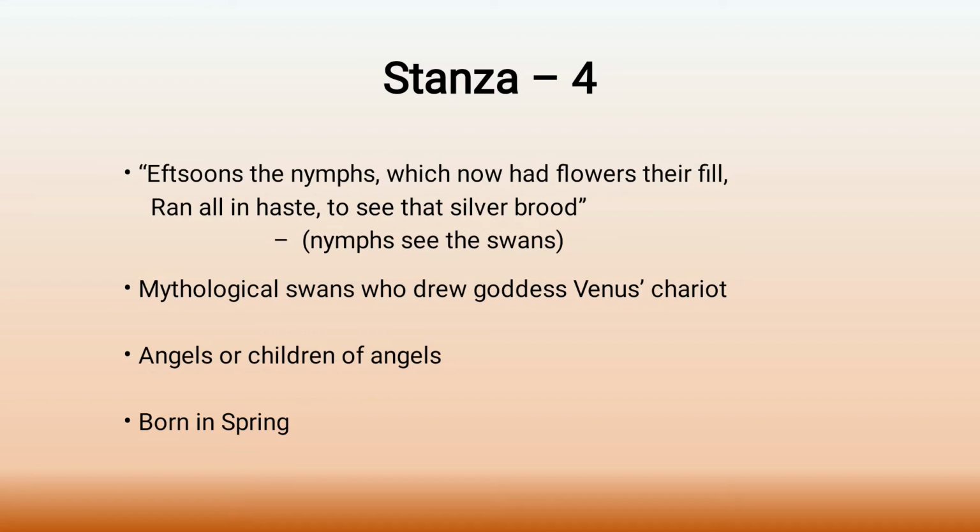And they think that these two swans are actually the mythological swans who drew the goddess Venus's chariot. There are two swans mentioned in the mythology who drew the goddess Venus's chariot. So the nymphs are thinking that those two swans swimming in the river are actually the mythological swans who drew the chariot of goddess Venus.